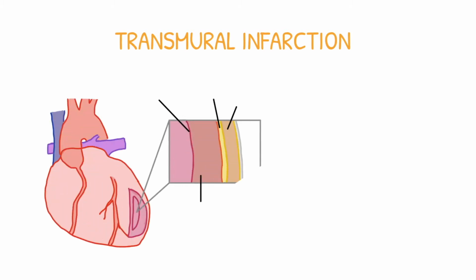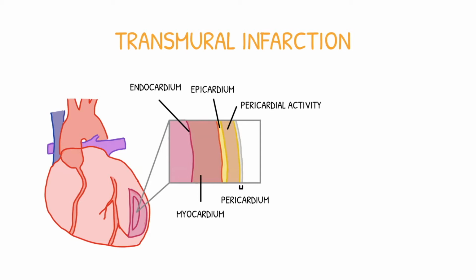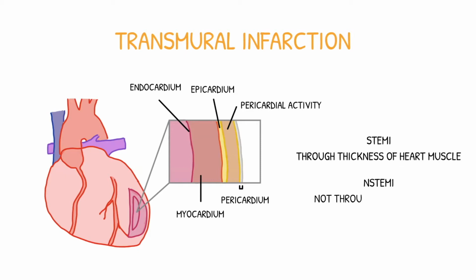A transmural infarction means that the area of necrosis extends through the thickness of the heart muscle from the endocardium to the myocardium to the epicardium. As NSTEMIs are non-transmural, the area of ischemic necrosis does not extend through the full thickness of myocardial wall.